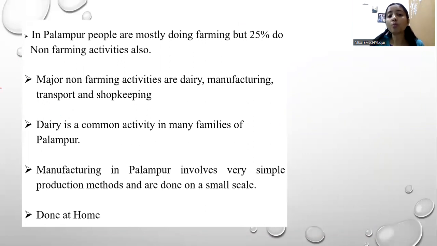In Palampur, most of the people are involved in farming. We all know that, as we have covered till now. They are all involved in farming activities, but still 25% of people are doing non-farming activities also. And what are those non-farming activities? They are dairy, manufacturing, transport, and shopkeeping. Majorly, these four activities are being done in village Palampur as non-farming activities.